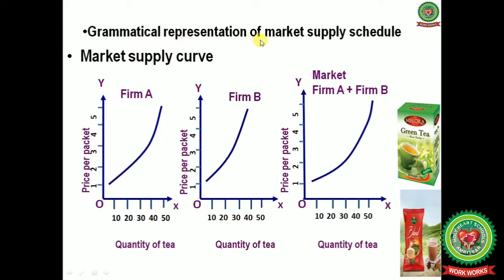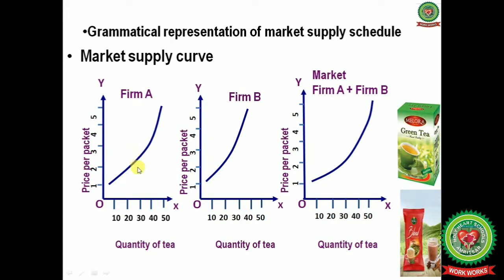Graphical presentation of a market supply schedule. First one is firm A, and on the x-axis we are measuring the quantity of tea, and on the y-axis we measure the price per packet. When the price is rupees 1 per packet, the quantity supplied is 10 units. At rupees 2 the quantity supplied is 20 units.